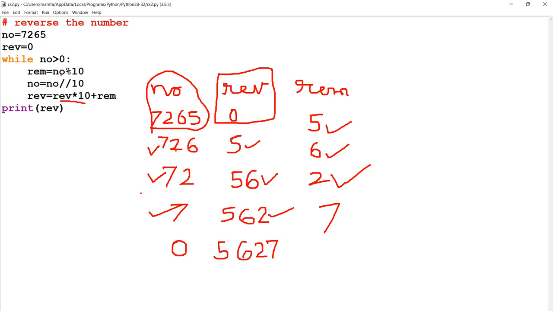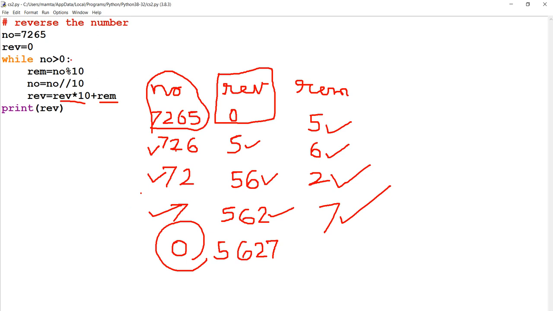Then again number greater than 0. Yes, 7 is greater than 0. The number mod 10, 7 mod 10, so the remainder will come as 7. Then 7 floor division 10, so now the number will turn to 0. REV into 10. REV's previous value was 562. 562 into 10 is 5620 plus REM. REM is 7. So 5620 plus 7 is 5627.